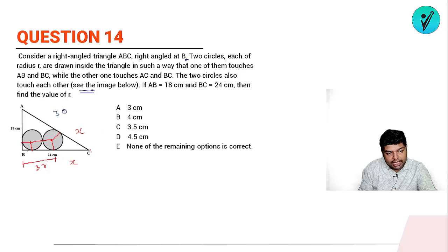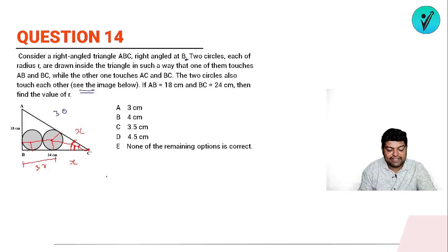Okay, and what we have done, from a far away point, we have drawn two tangents on this circle, so the length of the tangent will be same. ठीक है, अगर ये x है तो ये भी x है, and if you will connect this line, so the angles will also be same. This angle and this angle will be same. The measure of this smaller angle and this smaller angle will be same. Or we can say that this line will act as an angle bisector. तो अगर ये complete angle मान लो 2 theta है, so this will be theta and this will be theta.